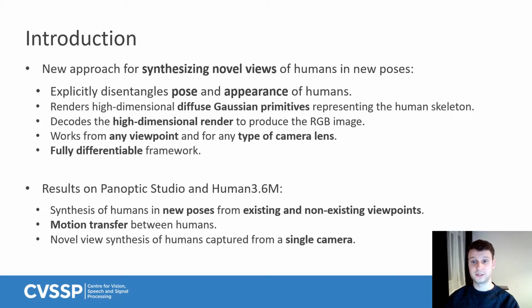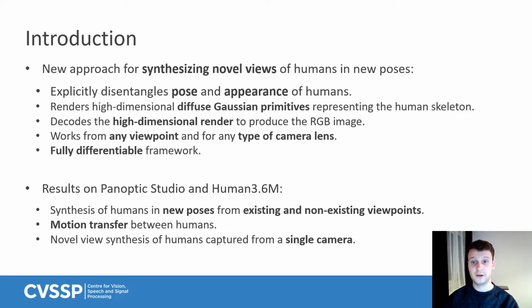To do so, we start by disentangling the pose of a subject from their appearance. Rather than operating over mesh-based structures, our renderer uses diffuse Gaussian primitives that represent the skeletal structure of the human. Rendering these primitives results in a high-dimensional latent image, which is then transformed into an RGB image by a decoder network. Our novel differentiable renderer enables the synthesis of highly realistic images from any viewpoint and for any type of camera lens. The formulation gives rise to a fully differentiable framework that can be trained end-to-end.